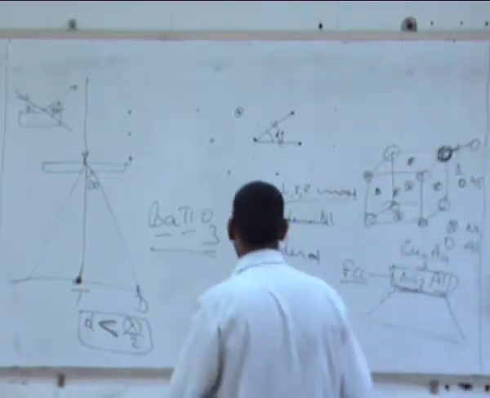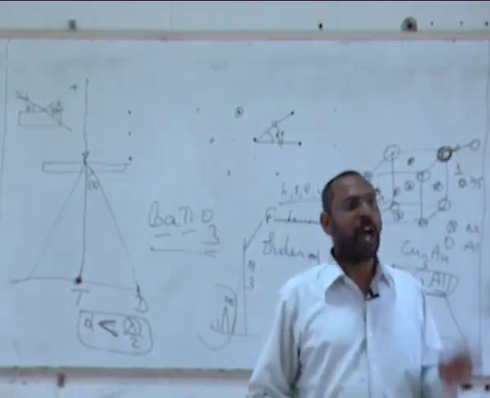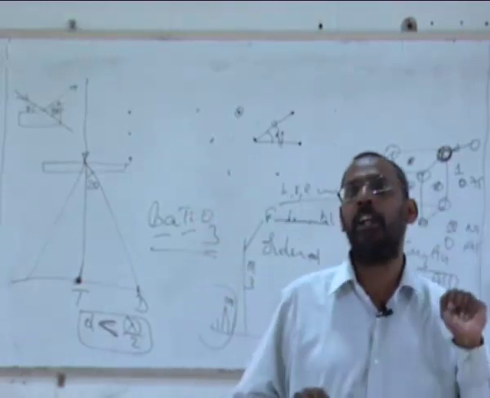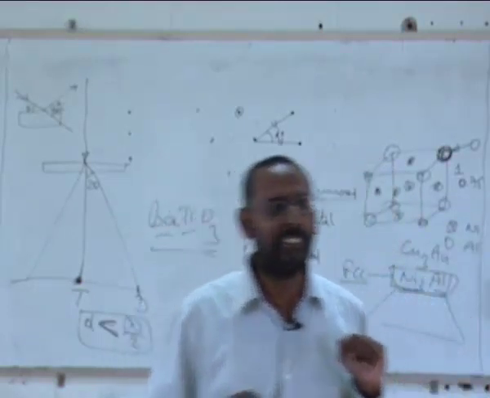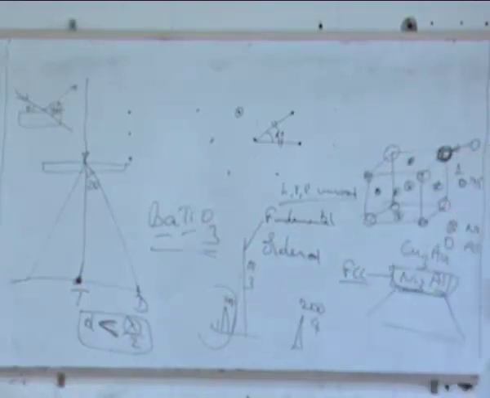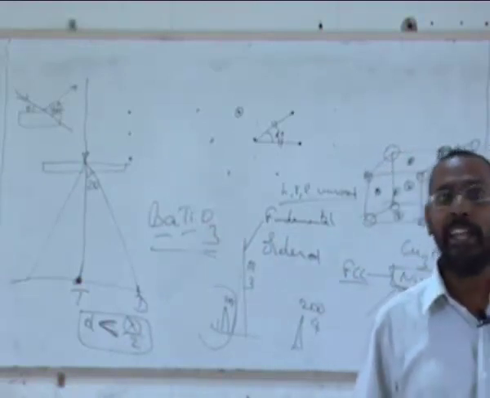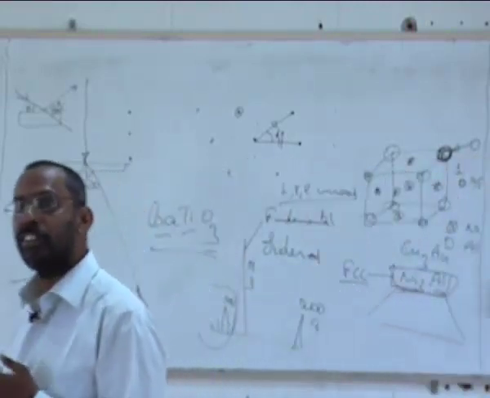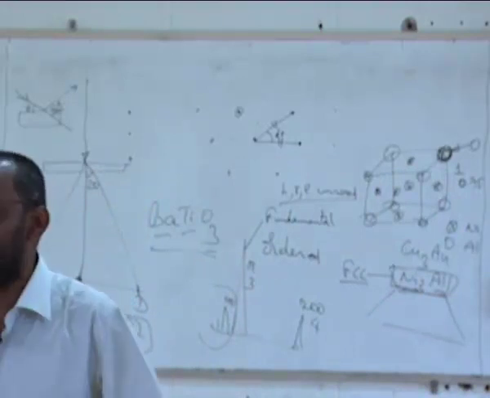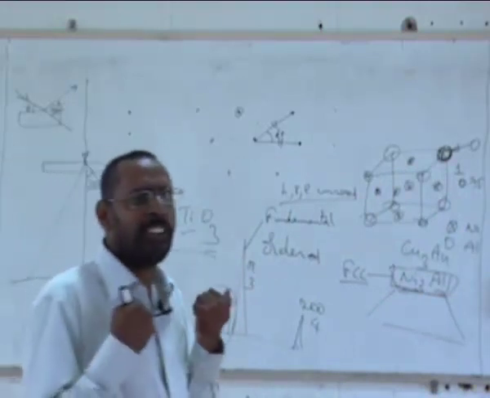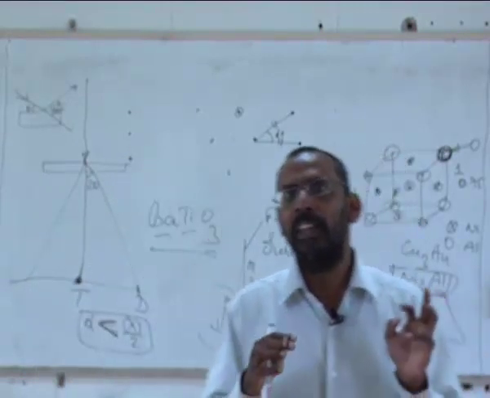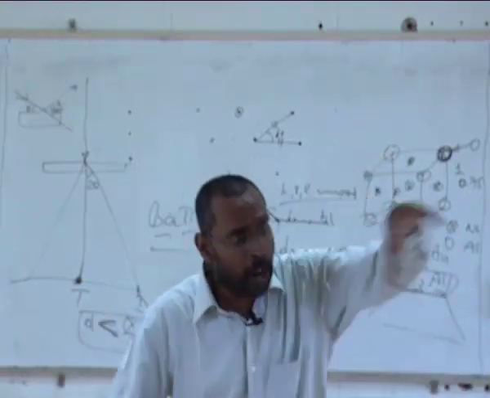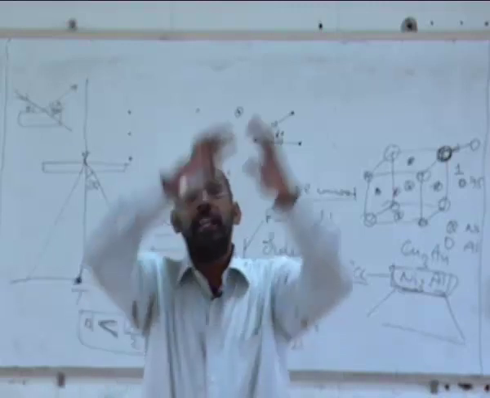So in Fe3C, it is not like that. Carbon can sit in any of the interstices, but it prefers to sit in one particular type of interstice. What interstice is it? Where does carbon want to sit? Octahedral sites. In what structure? In FCC. But in BCC, it goes and sits in tetrahedral, because tetrahedral is the bigger void. So it tries to sit in a bigger void just for the sake of comfort. Just because the void is bigger and this atom is bigger, it wants to sit where a bigger void is available.